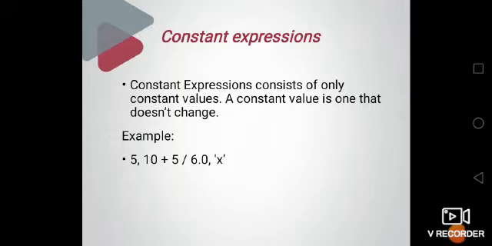The first is constant expression. It consists of only constant values. That is, a constant value is one which does not change during the execution of the program. For example, the value 5, or it may be 10, 50, even we can have a single character.